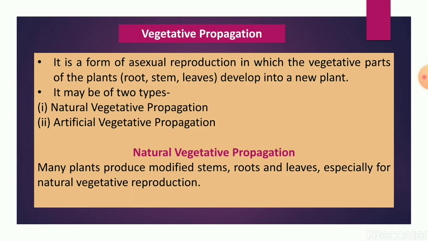Many plants produce modified stems, roots and leaves, and these modifications lead to natural vegetative propagation. Natural vegetative propagation takes place in nature and by nature itself.